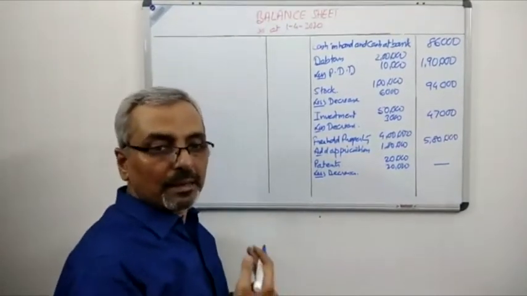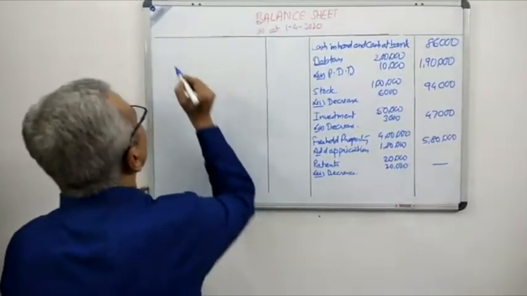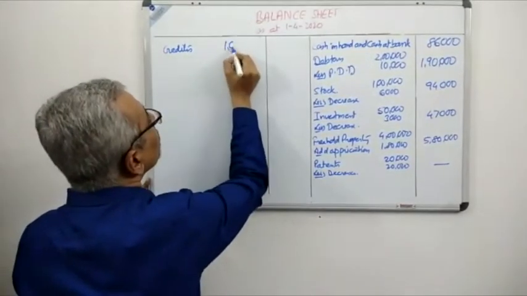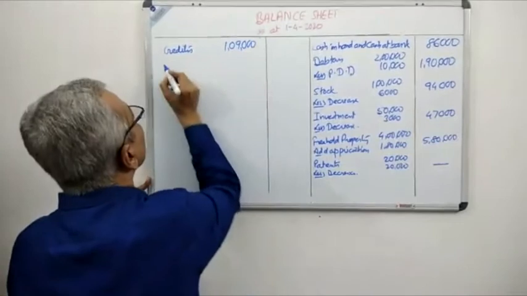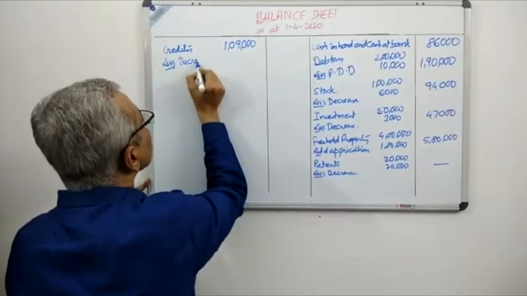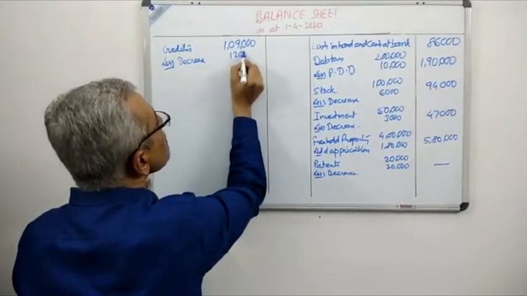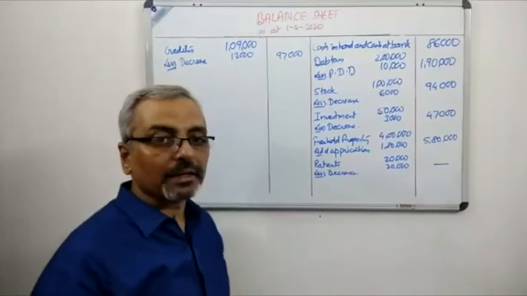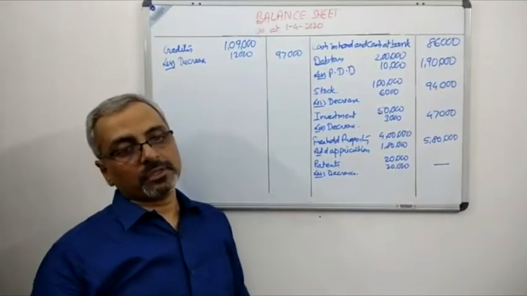Let us move on to the liability side of the balance sheet, and we start with creditors. The value is given to us as 1,08,000, and there is an adjustment of 12,000. Let's decrease 12,000. The outer column which we get over here is 97,000. 1,09,000 minus 12,000 gives us 98,000.